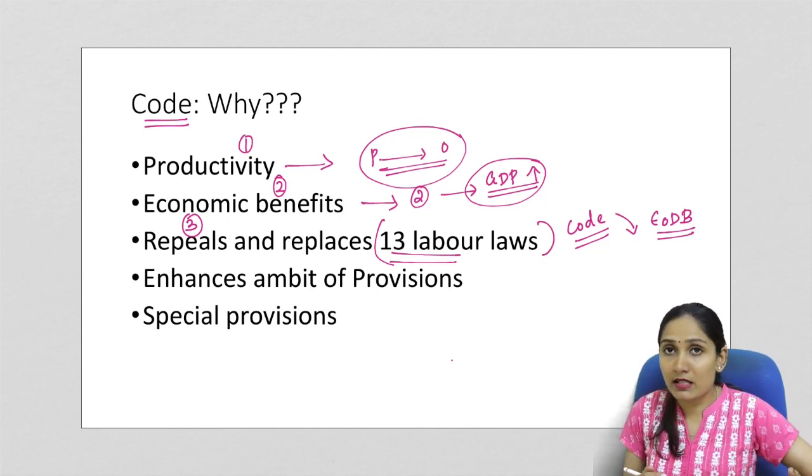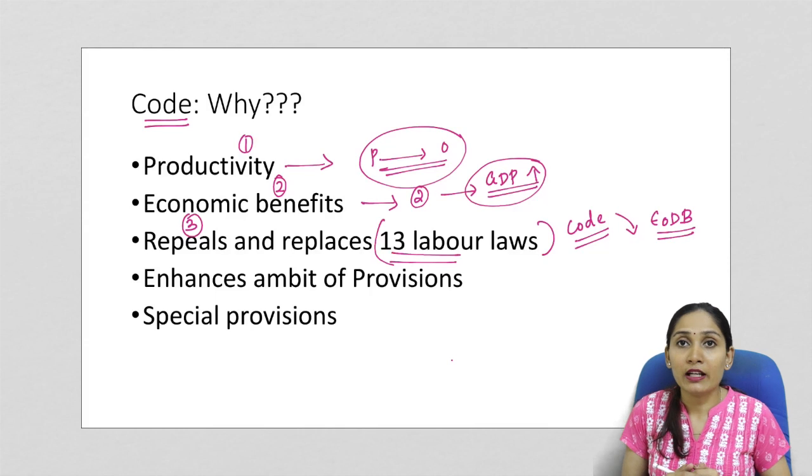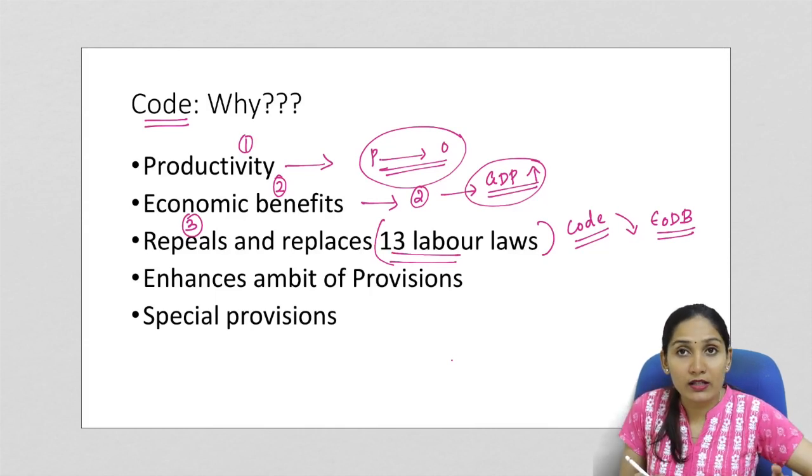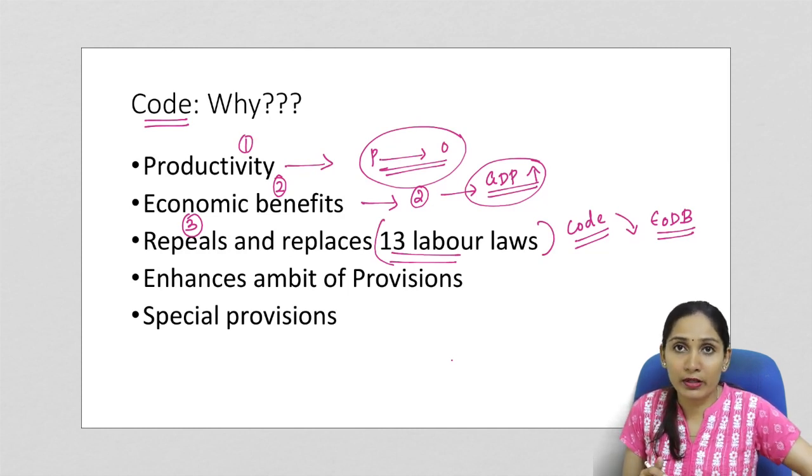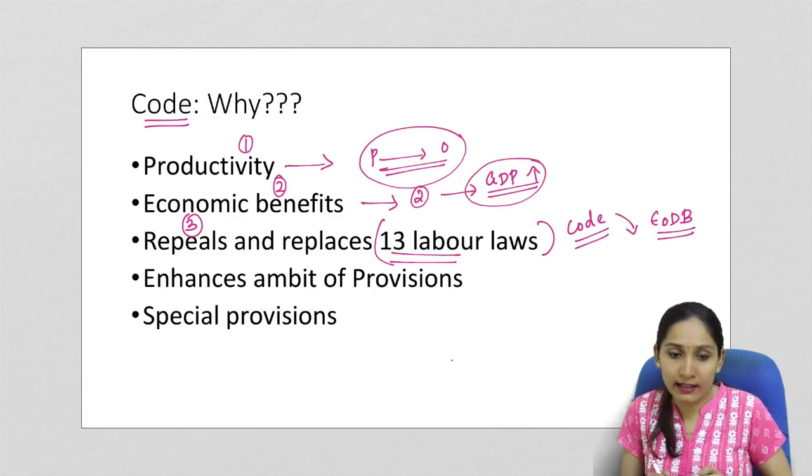There can be mismatches, there can be duplication, there can be confusions. Now this is easier for the workers as well as for the employers, both of them, to understand what is the law that is existing, and the workers can take the benefit out of it and the employers also will have ease of doing business without much complications. So the complication level will come down.